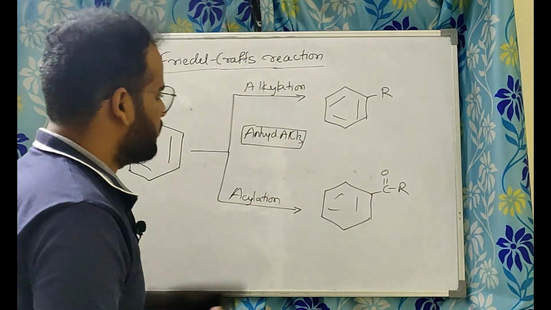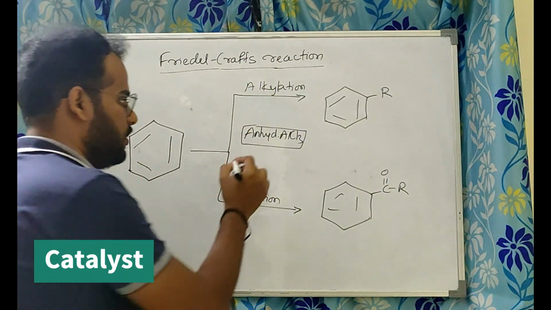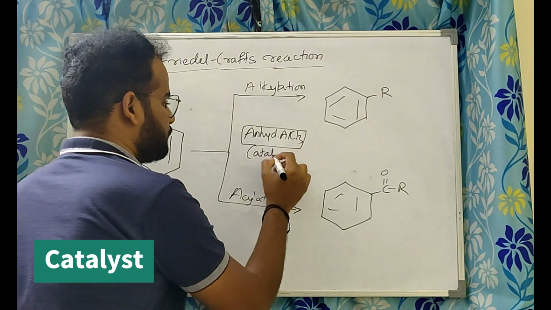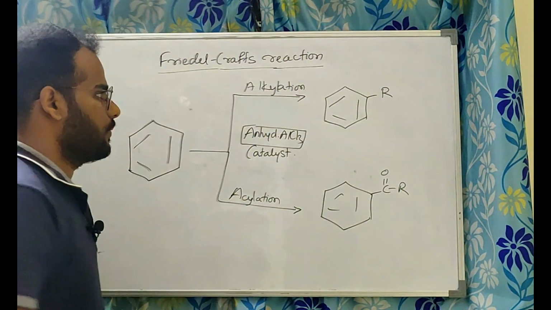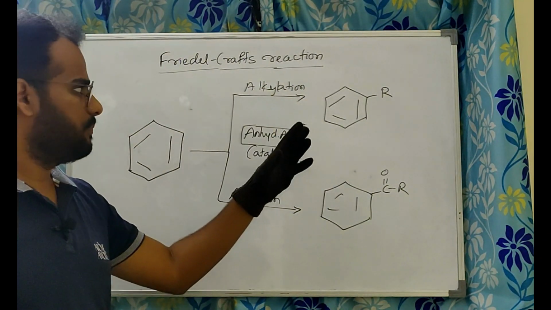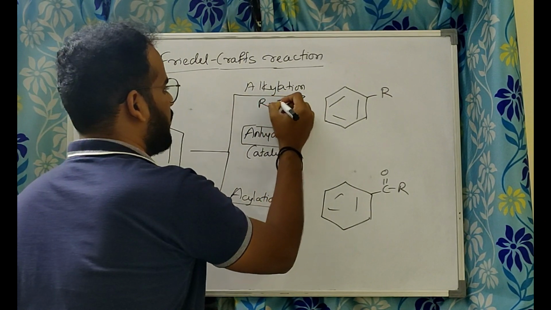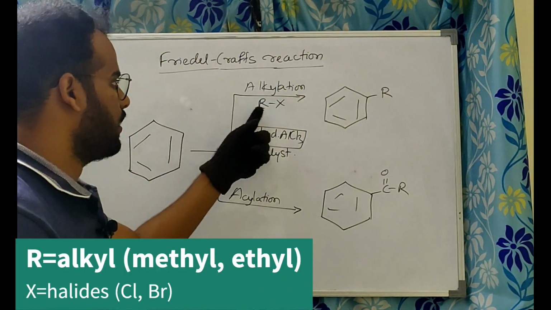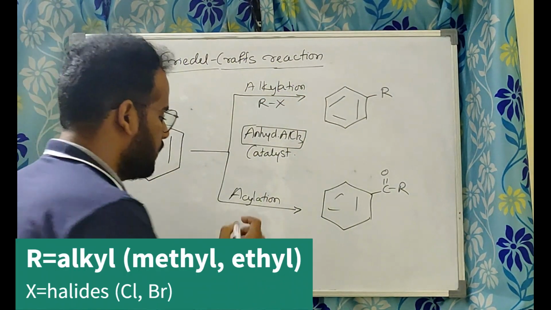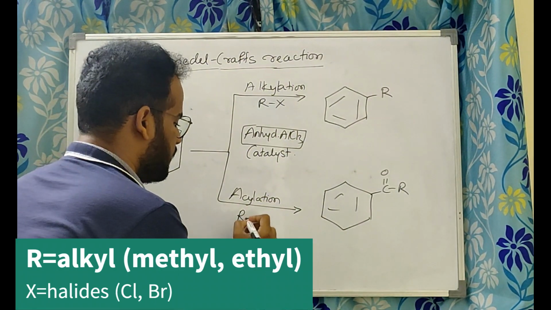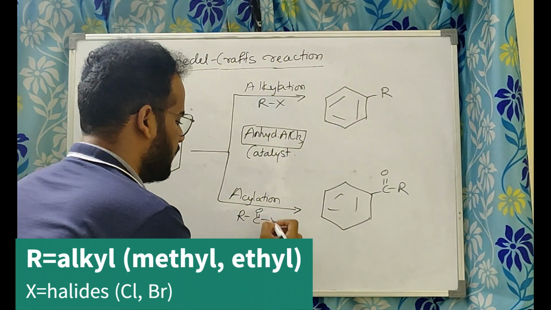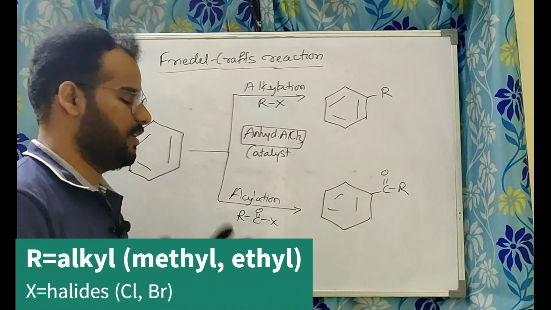Okay, we'll see what is the role of this. It is actually acting as a catalyst. Everything is simple. Okay, so here to introduce alkyl group you need alkyl halide, RX. X means halide. To introduce acyl group you need RCO double bond X, acyl halide.